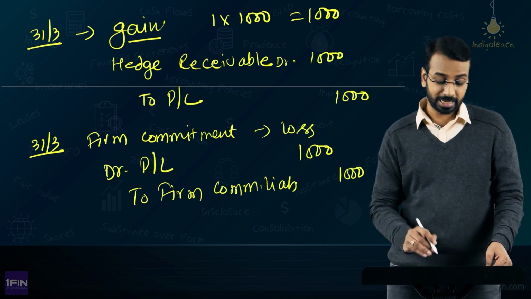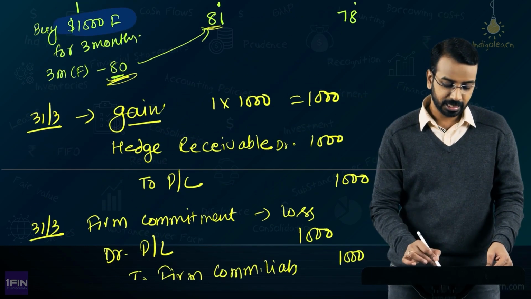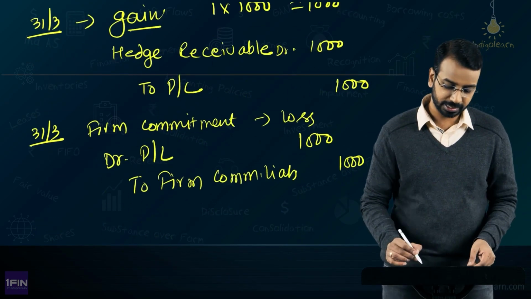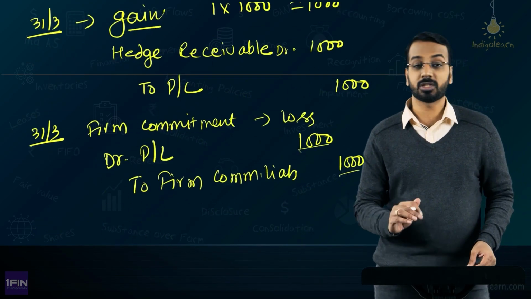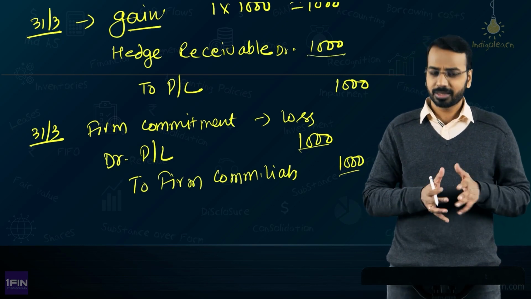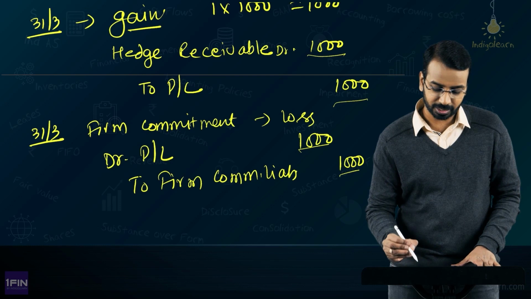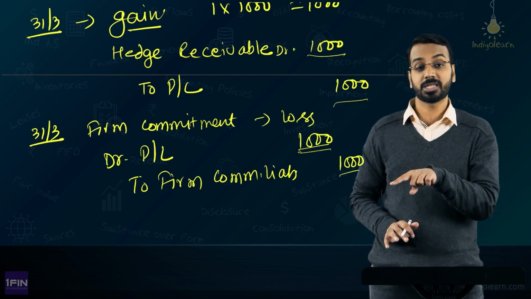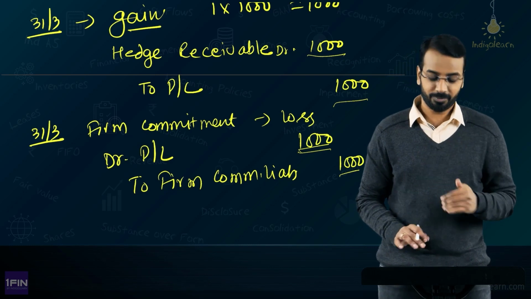Because initially I thought I will have to pay at 80, now I have to pay at 81, I have to pay 1 extra, 1000 extra. So, that is what I am recognizing here as 1000 and 1000, a liability to pay, and here there is a hedge receivable. Sir, what is the impact? There is no impact now. See, P&L credit 1000, debit 1000, effect is nullified. But in the ultimate transaction, you will see how this will be impacting, right.